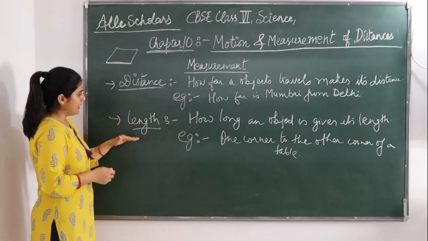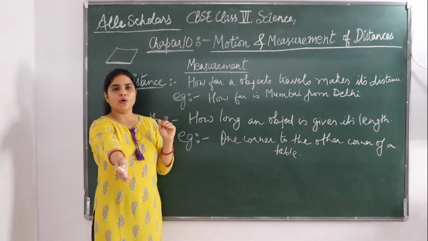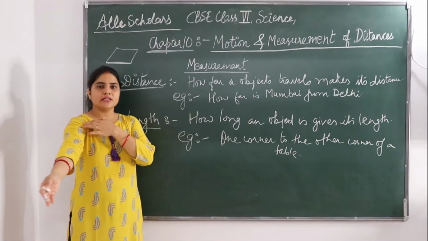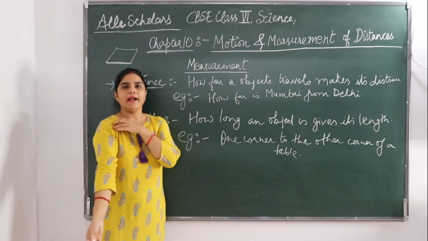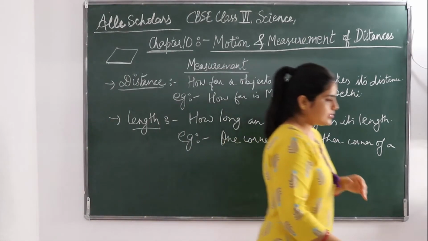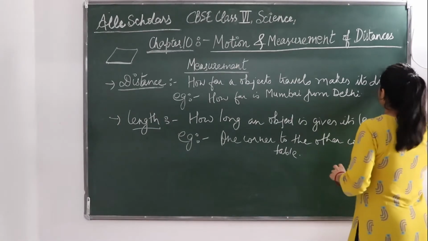And length is how long an object is. If somebody asks what is the length of your hand, you will see how long your hand is. So this was about distance and length. Now what is actually a measurement?